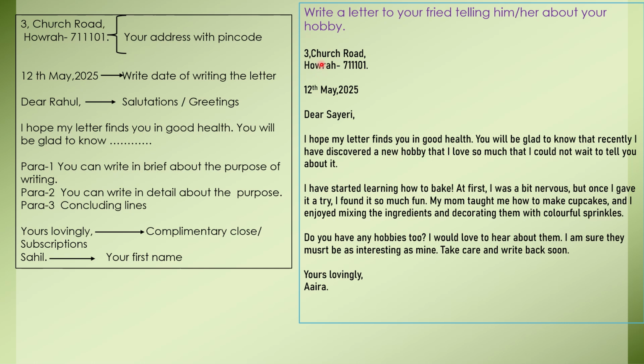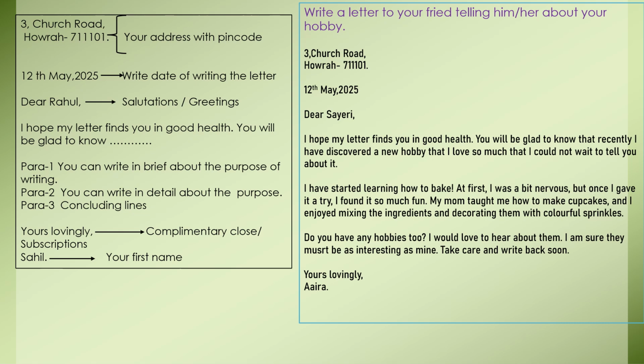So just remember: address, one line gap, the date of writing, one line gap, then salutation, dear, and your friend's name. Then the introductory part, where you simply write about why you are writing this letter. Then you will discuss something about the topic, and then the concluding part, where you add take care and write back soon. After that, one line gap, then yours lovingly, and then your first name, full stop. This is enough.